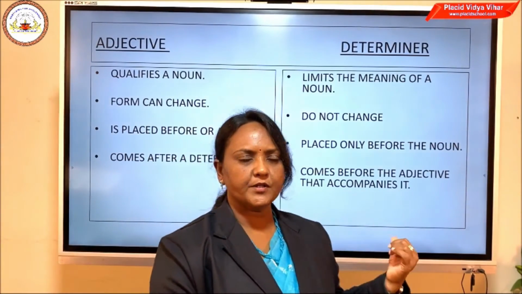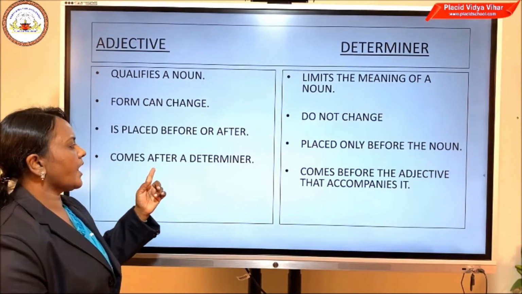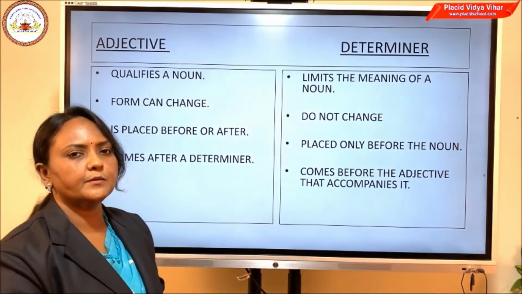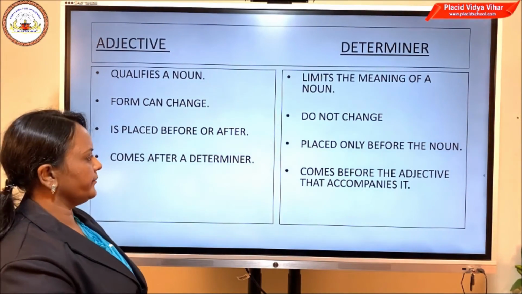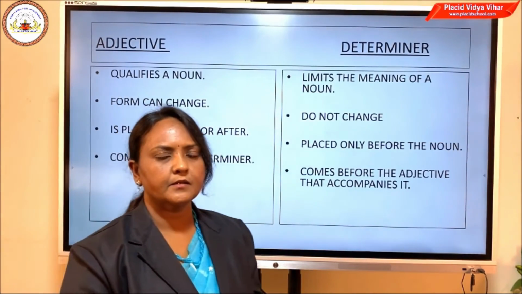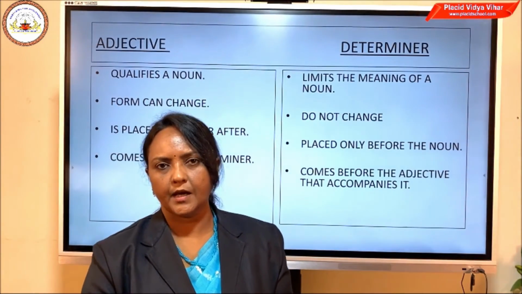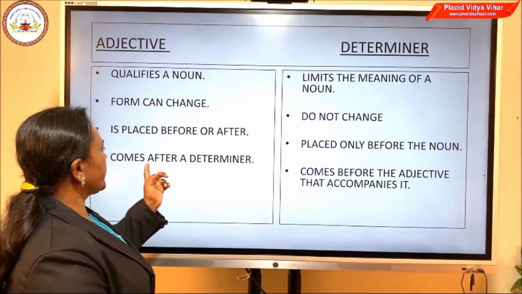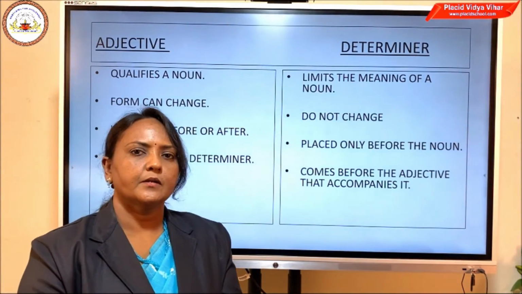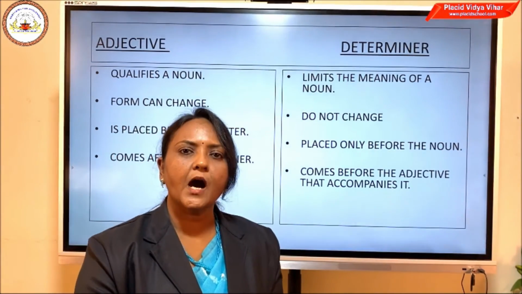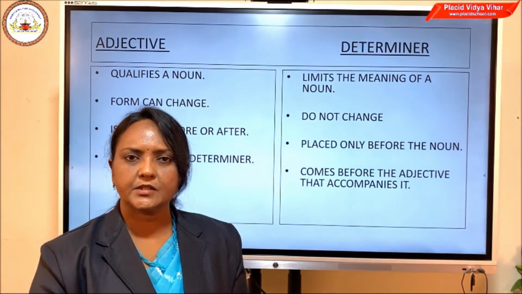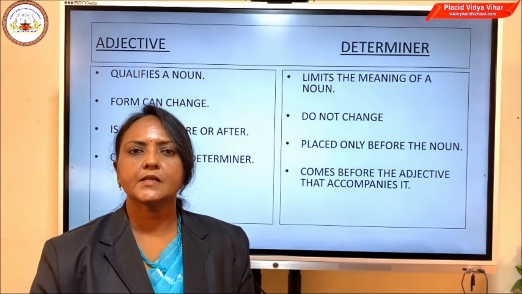Now the last point here is what comes after a determiner. Adjective comes after a determiner. For example, we learned the box is heavy, isn't it? It comes after the determiner. The box is heavy. It is placed after the determiner. Determiner there is the. Adjective is heavy.